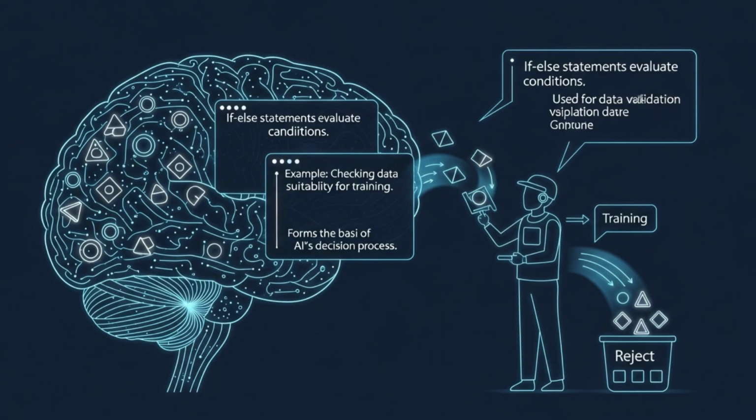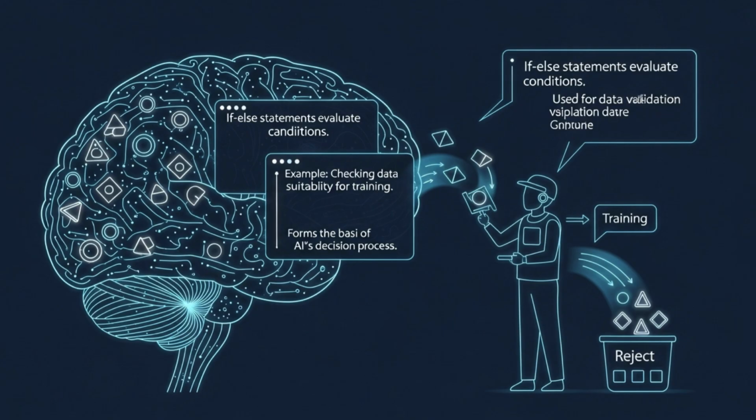The simple Python function, validate training data, you see here mimics what happens millions of times in real AI training environments. It meticulously checks for missing data, insufficient length, or invalid data types, returning false and a specific error message if any of these conditions are met. Otherwise, the data is considered perfectly valid for use. This fundamental ability to evaluate and respond to different conditions forms the very basis of how AI systems classify information, filter out noise, and make intelligent, reliable decisions.